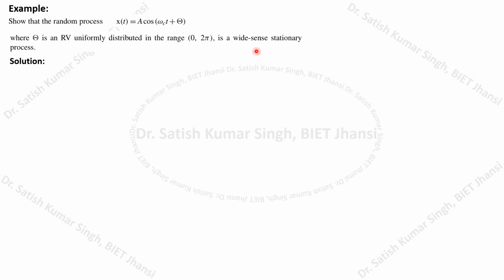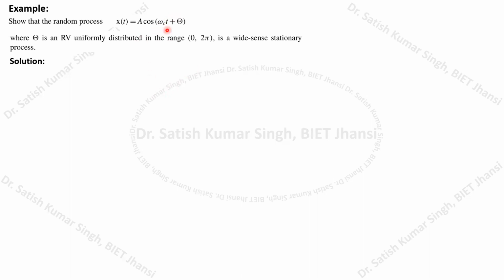So we have to prove that. You recall that a wide sense stationary process means its ensemble mean value should be a constant, and its ensemble autocorrelation function should only depend on the time difference. That is what we have to prove here, right?